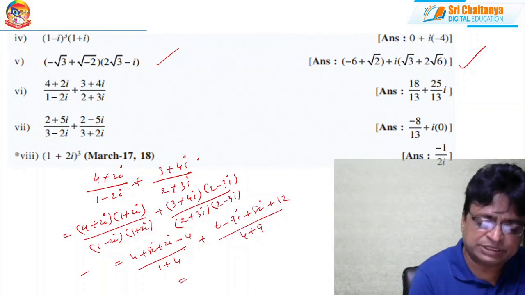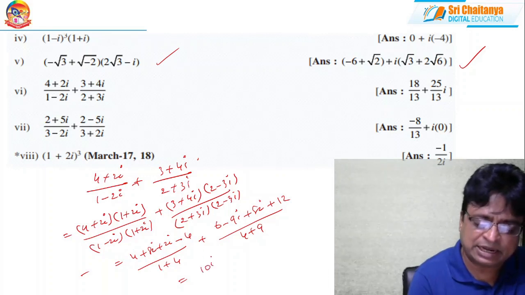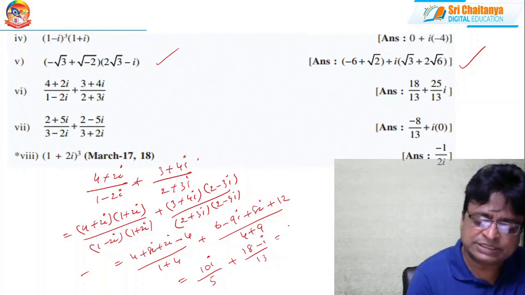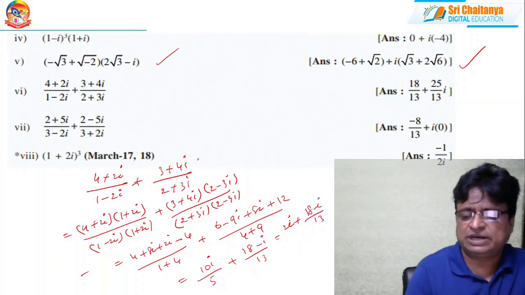So it is what? 4 gets cancelled. 10i by 5, plus here it is 6 + 12, 18 − i by 13. So this is 2i + (18 − i)/13. You simplify this, you will get the answer.